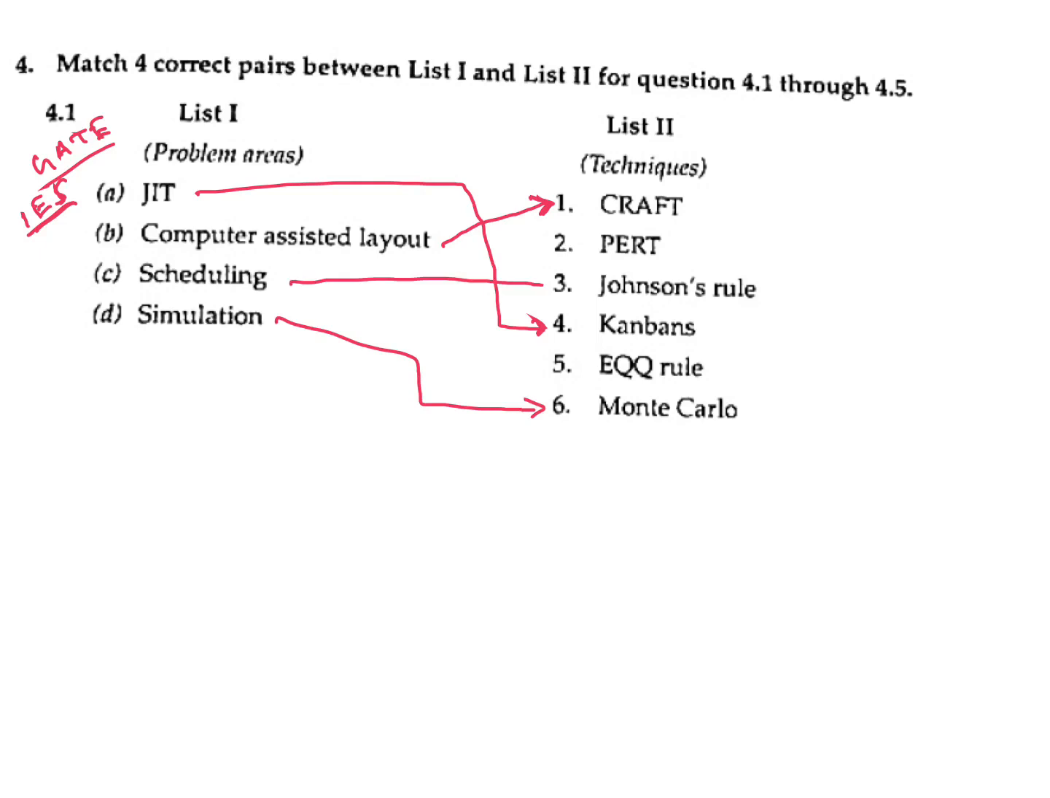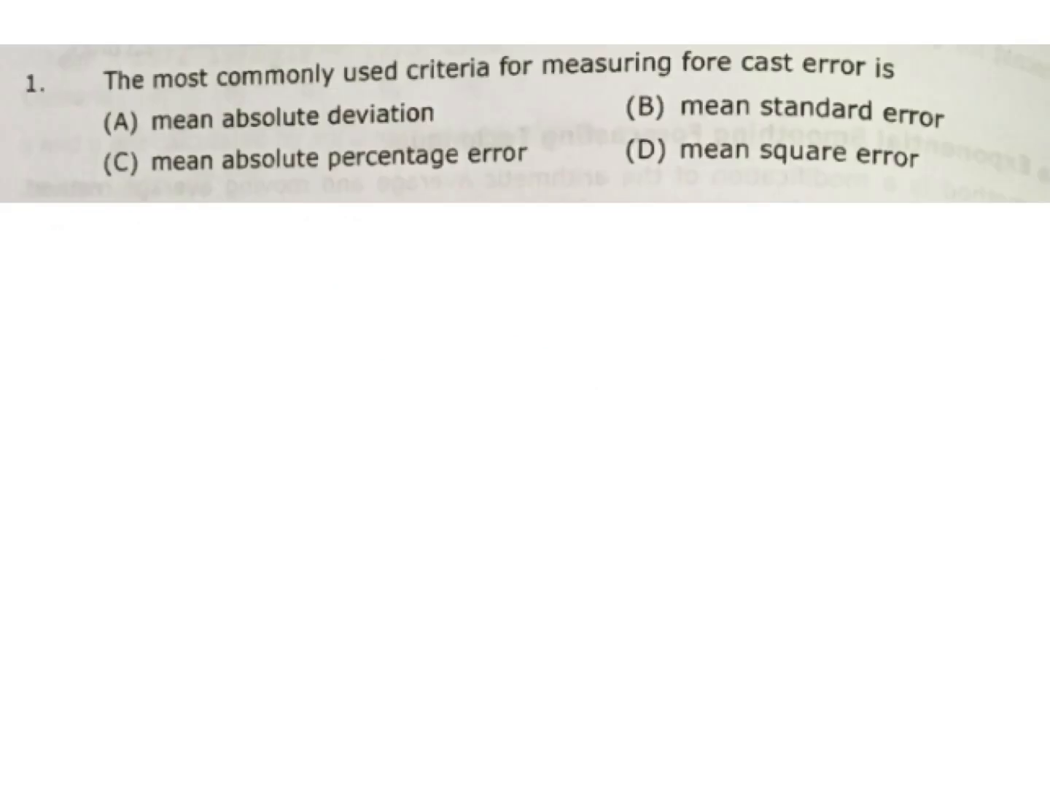The most commonly used criteria for measuring forecast error is, this is from forecasting. A, mean absolute deviation, MAD. Mean standard error, mean absolute percentage error, and mean square error, MSE. In short, they are writing MSE. Most of the time we are using MSE. Most common use criteria.